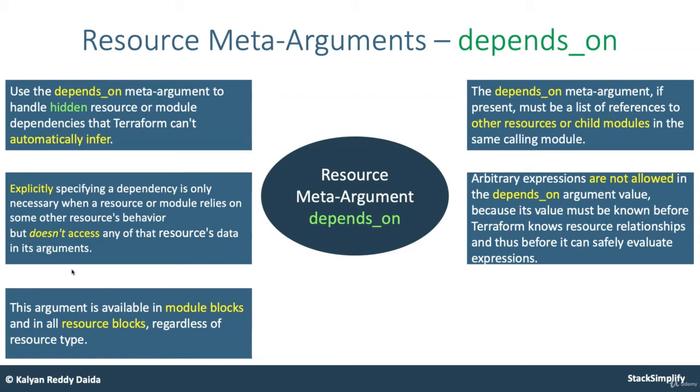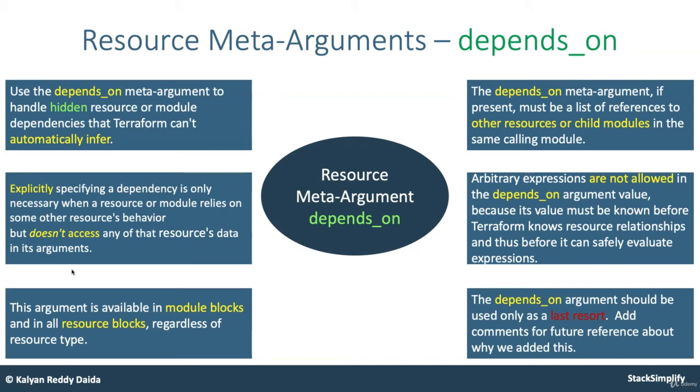Because its value must be known before Terraform knows resource relationships, and thus before it can safely evaluate the expressions. Finally, the depends_on argument should be used only as a last resort. Add comments for future reference about why you added the depends_on meta argument to your resource. These are the important points about the depends_on meta argument.